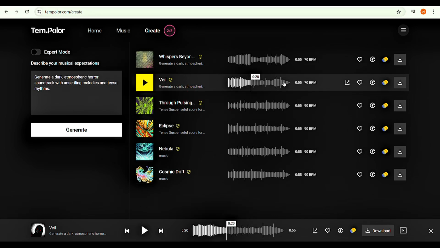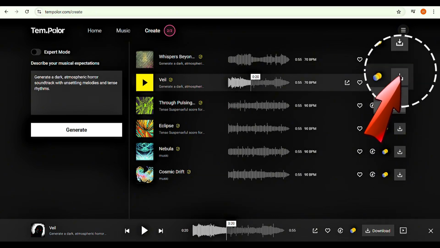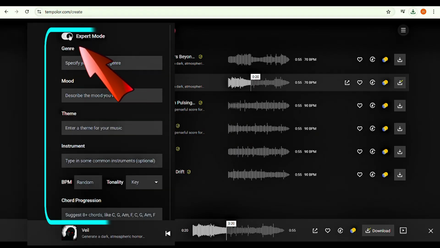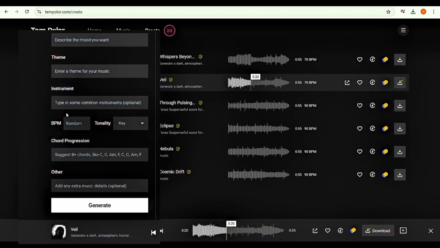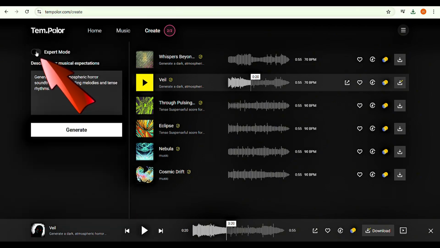If you're satisfied with the result, click download to save it. Expert tip, if you're experienced in music, enable expert mode and fill in the necessary details, such as genre, theme, and instruments. Otherwise, leave these options untouched.